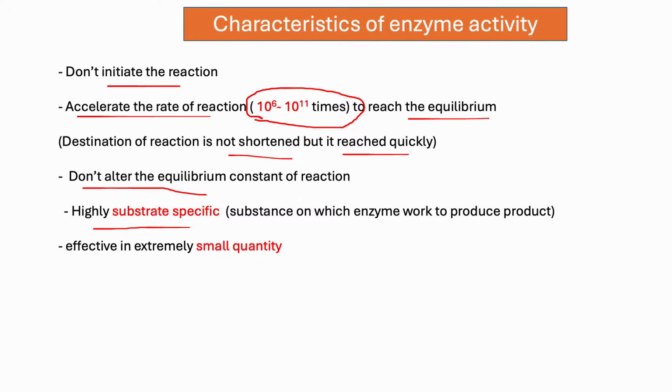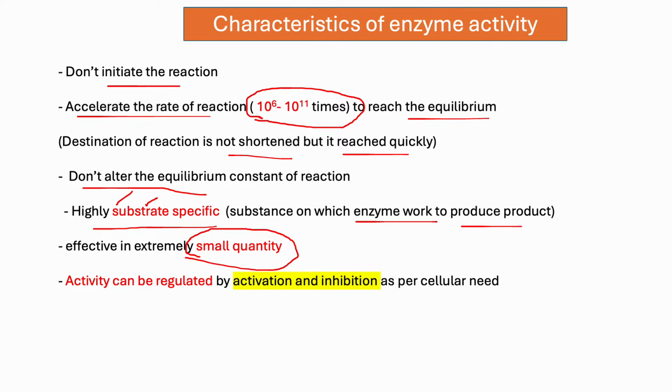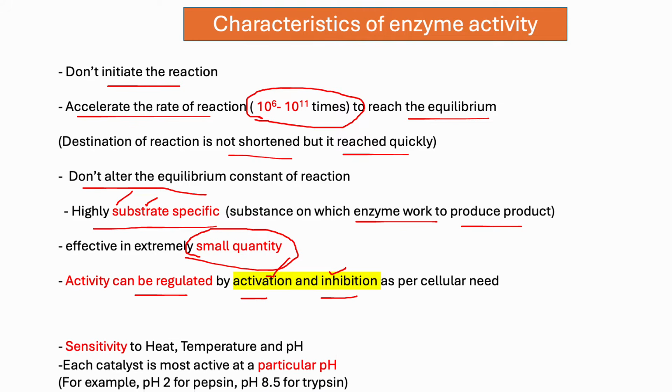substrate specific. That means, what is a substrate? A substance on which the enzyme works to produce product is known as the substrate. And enzymes are highly specific towards substrate, and they are effective in extremely small quantity, very few. They need very few to complete their mechanism process. And activity can be regulated. The enzyme's activity can be regulated by activation and also through inhibition as per cellular need. On the basis of cellular need, we can activate or inhibit enzyme activity.